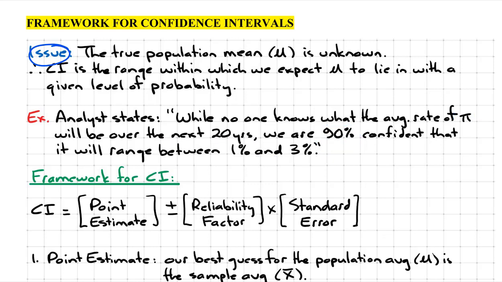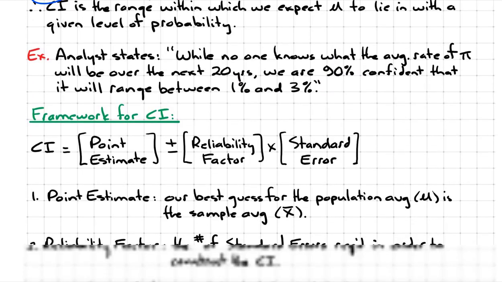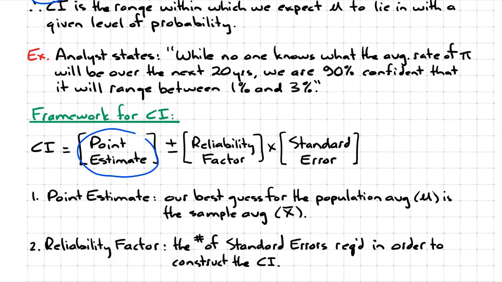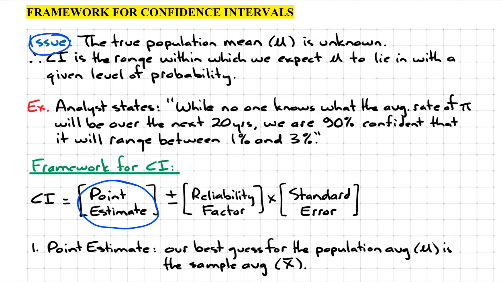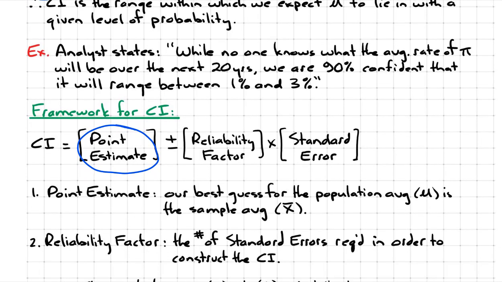And that's how we talk about uncertainty. So the framework for a confidence interval is as follows. We start with our best estimate. It's called the point estimate. What is your best estimate for the population mean? Because remember, we don't know what the population mean is. But then to construct a range, we need to go higher and lower than our best estimate.